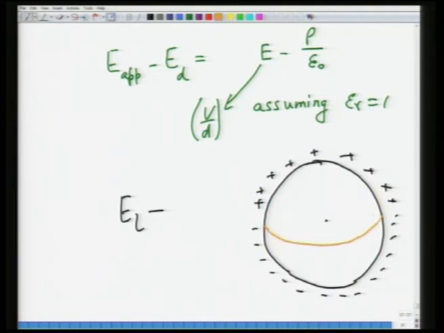This is the spherical cavity which has charges around it, and you can divide this spherical cavity into smaller areas. So, let us choose a segment dA here, for example.